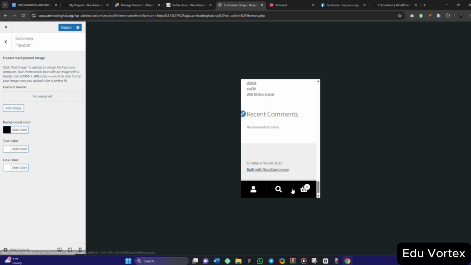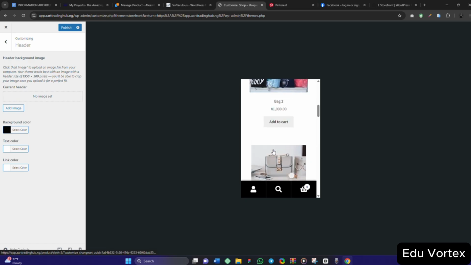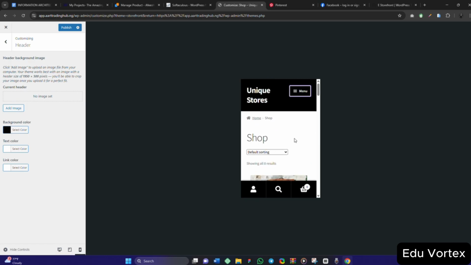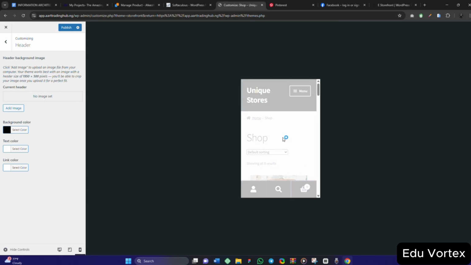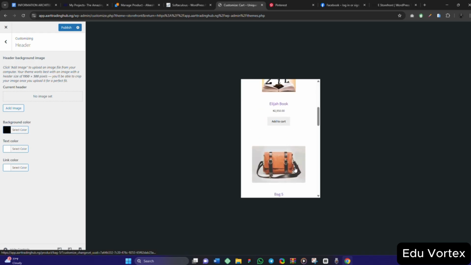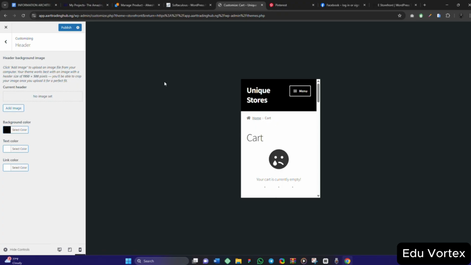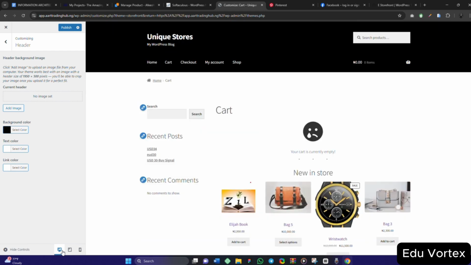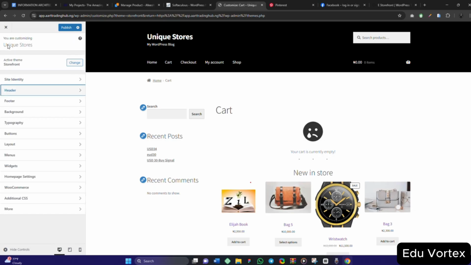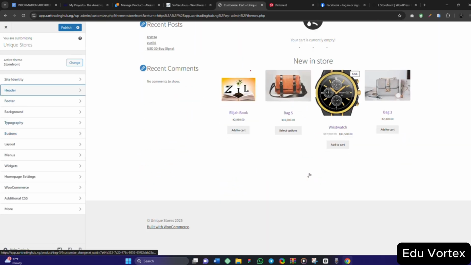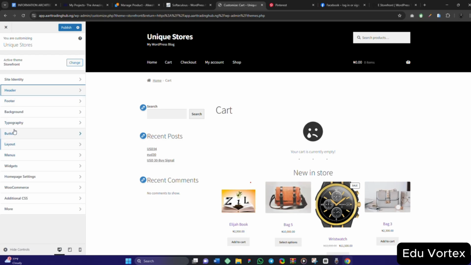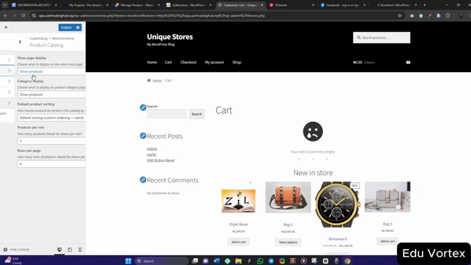I think this is a very good theme to use. If you ask me, it's a good theme to explore. There is nothing in the cart here. Okay, but as it is good, I really don't know. I think it is okay, but I really don't buy the idea. And the reason why is that I am seeing that I will not be able to edit some things, like how I want the product layout.